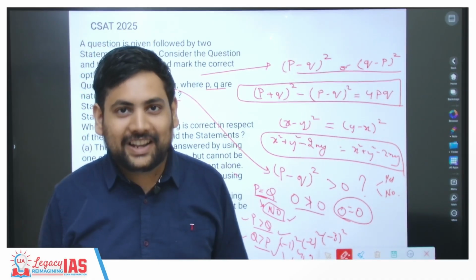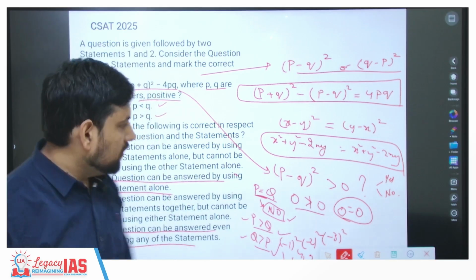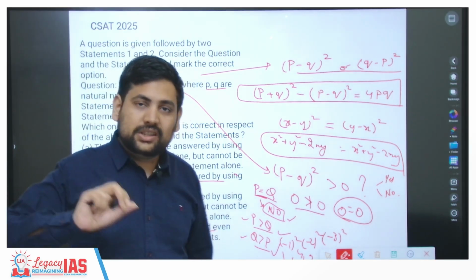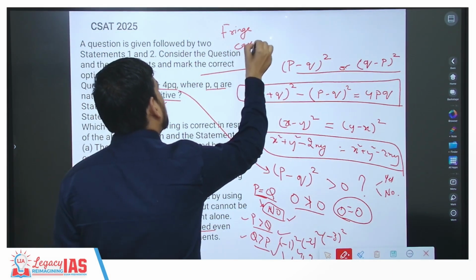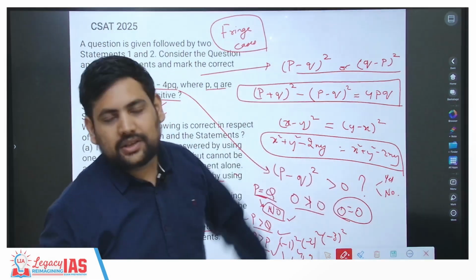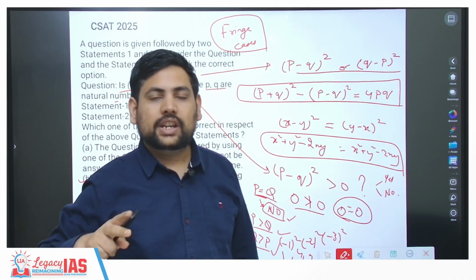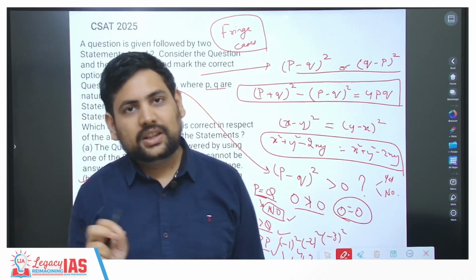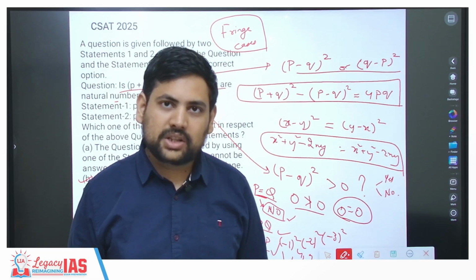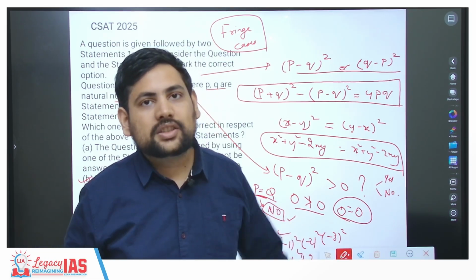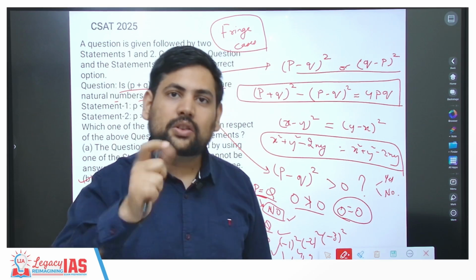Okay, just by seeing the question, if you do enough practice of all these chapters, if you do them well, then you would know where they might be tricking you. The only thing that you need to focus on in data sufficiency is to understand the fringe cases. For example, here equality is a fringe case. When we are talking about prime numbers, I told you 2 is always the fringe case. When we are talking about natural numbers, integers like this, then 0 is always a fringe case. Correct? 0, 1, these are special numbers. In blood relations we saw, what is the fringe case? That is gender, whether they have specified the gender or not. This is the fringe case.